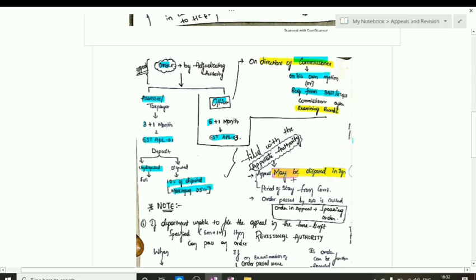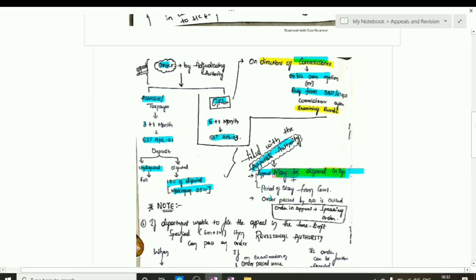As soon as the appeal is filed with the appellate authority, it is not mandatory but recommendatory for the appellate authority to dispose of the appeal within 1 year of filing the appeal. But in this period of 1 year, the period of stay, if any, obtained by any of the parties from the competent court shall not be included.